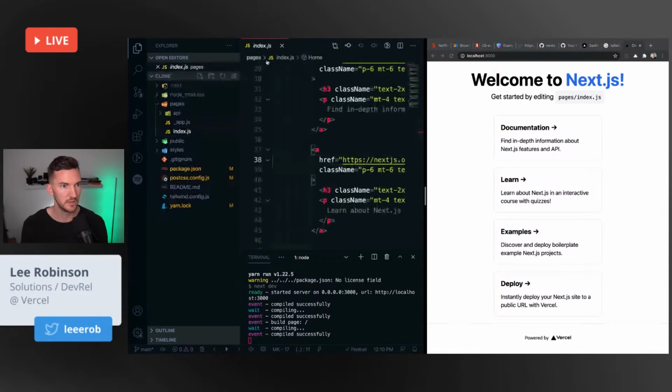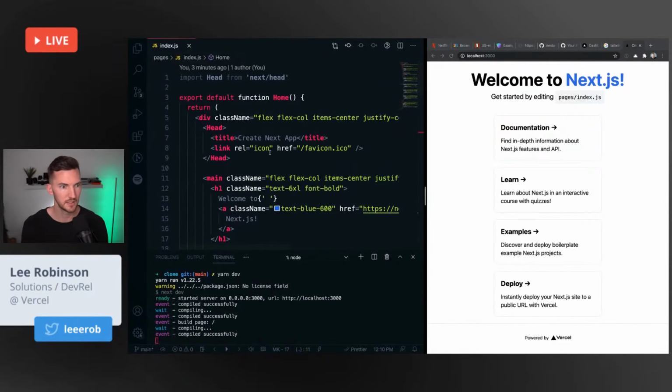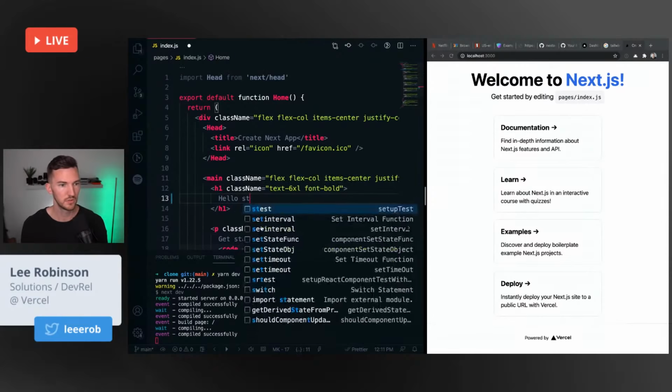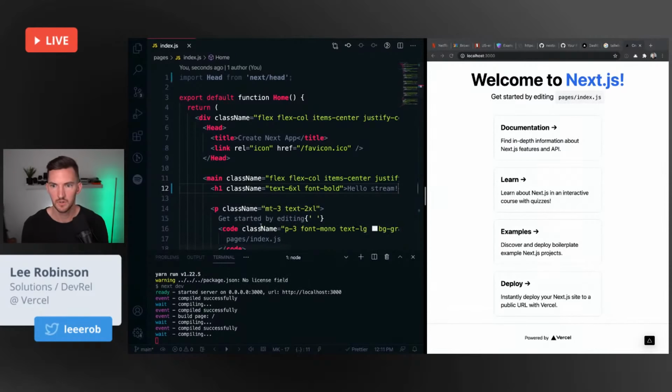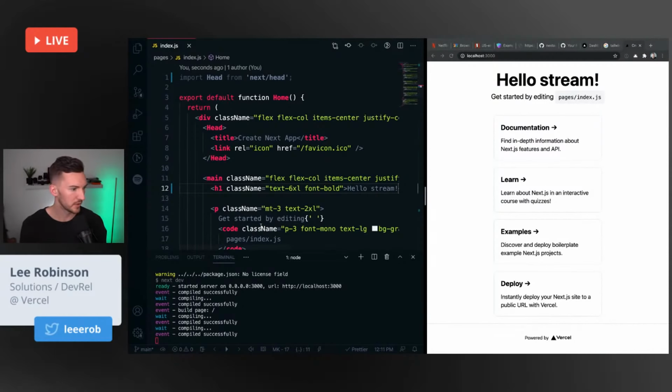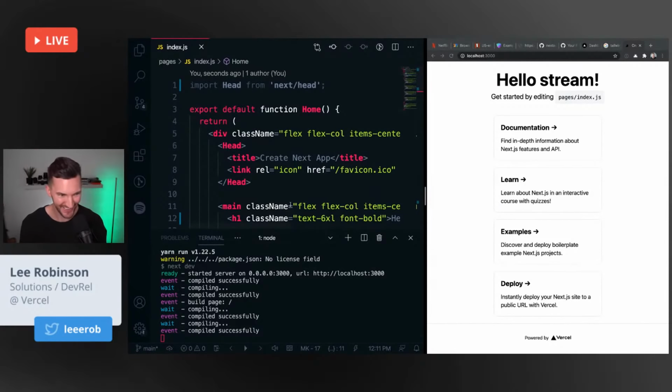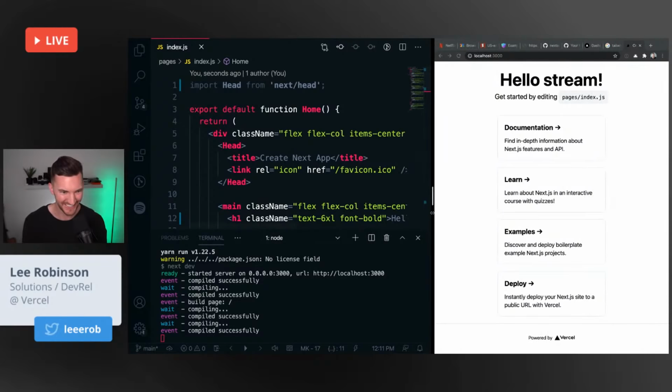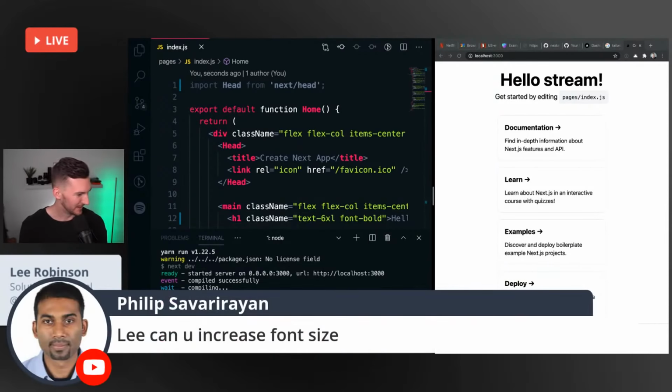So now if I go into the index route, let's just say hello stream. Nice. So that works. We're using new fonts. Increase the font size on my editor. It's already pretty big. I could try to go even bigger. I will do my best. So I increase the font size.